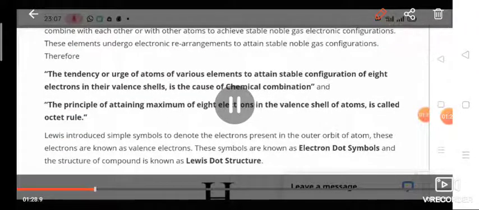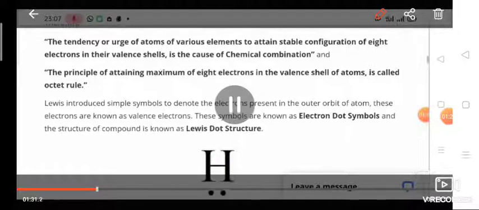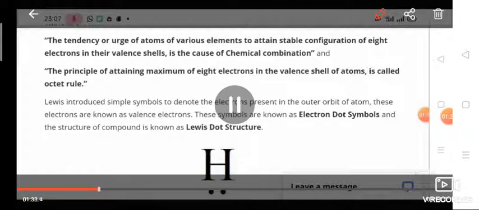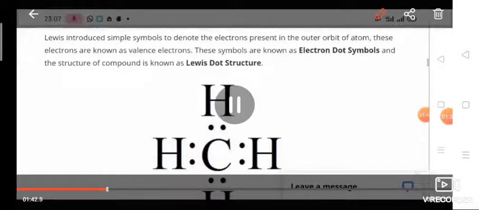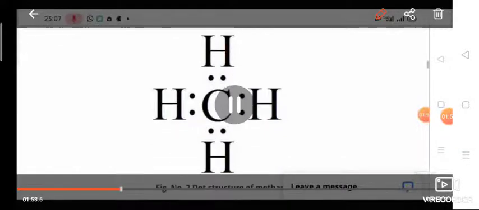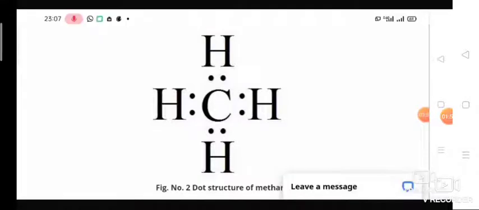So what does the octet rule say? The principle of attaining a maximum of 8 electrons in the valency shell of an atom is called the octet rule. When we show the electron dot structure, we show the valency electrons by using dots. That is known as the electron dot structure, and it is also known as the Lewis dot structure. For example, if you show the electron dot structure of hydrogen by using one dot, that is known as the Lewis symbol. So the electron dot structure of a particular element is also known as its Lewis symbol.